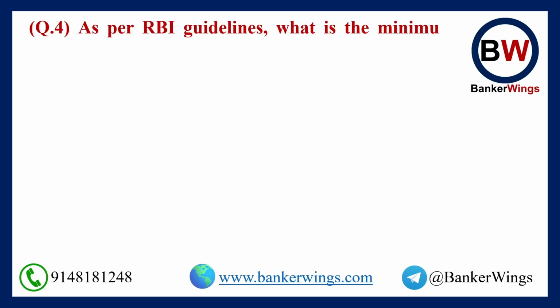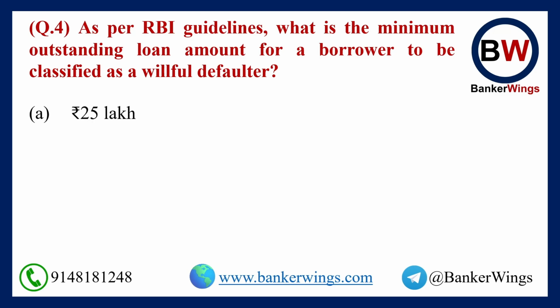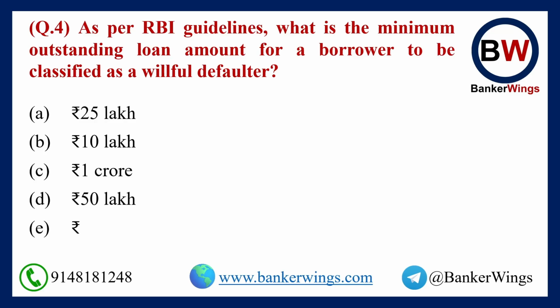Question 4. As per RBI guidelines, what is the minimum outstanding loan amount for a borrower to be classified as a willful defaulter? Option A, 25 lakh rupees. Option B, 10 lakh rupees. Option C, 1 crore rupees. Option D, 50 lakh rupees. Option E, 5 crore rupees. So what is the answer here? Here the answer is option A, 25 lakh rupees.